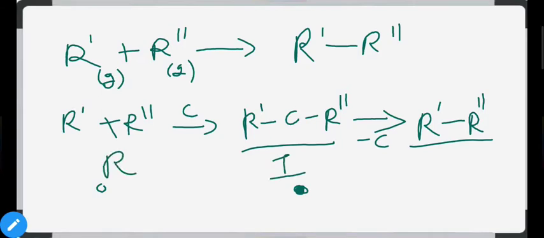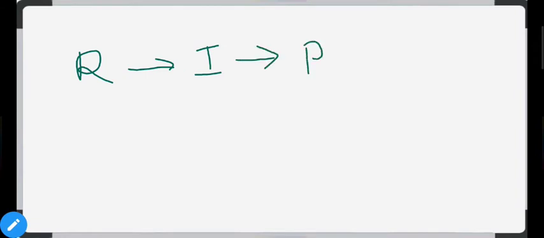First we have reactants, then they transform into the intermediate form, and finally you get your product. Simply, we can rewrite this reaction as: reactant turns into intermediate, intermediate turns into product. During this process, the catalyst is present in the intermediate, and when it converts into product, you get your catalyst back.